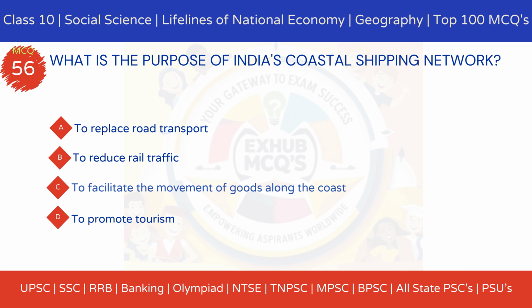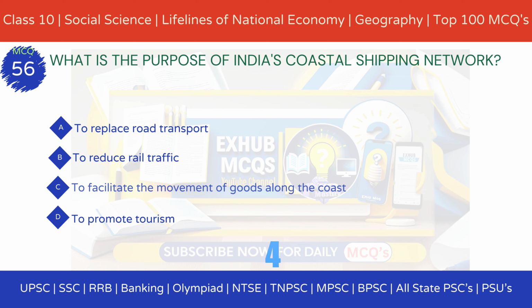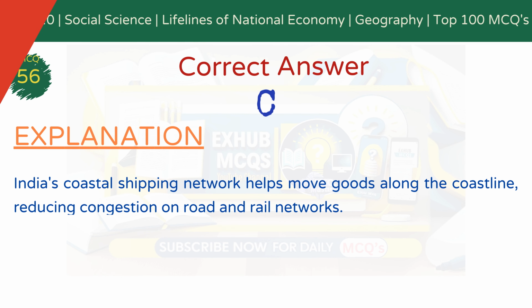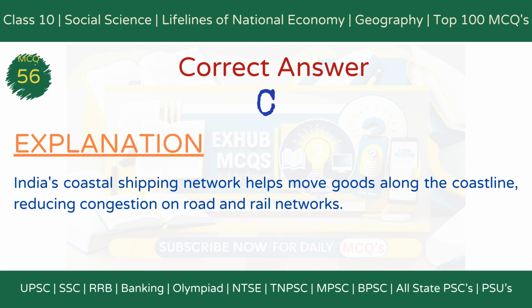MCQ 56. What is the purpose of India's coastal shipping network? Option A, to replace road transport. Option B, to reduce rail traffic. Option C, to facilitate the movement of goods along the coast. Option D, to promote tourism. The correct answer is option C, to facilitate the movement of goods along the coast. Explanation. India's coastal shipping network helps move goods efficiently along the coastline, reducing congestion on road and rail networks.